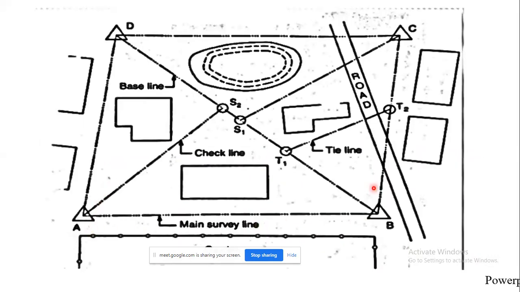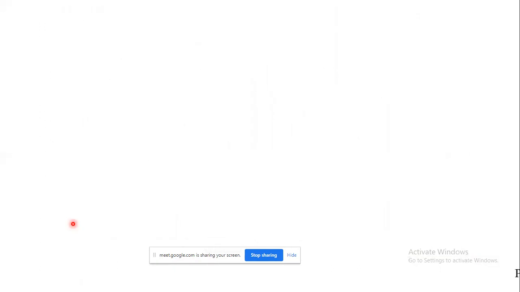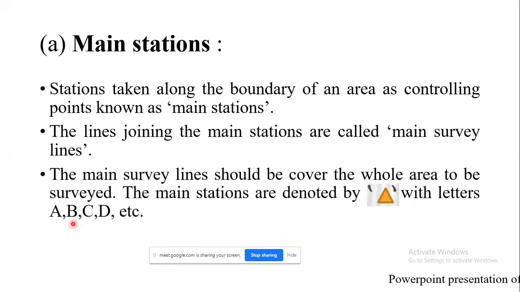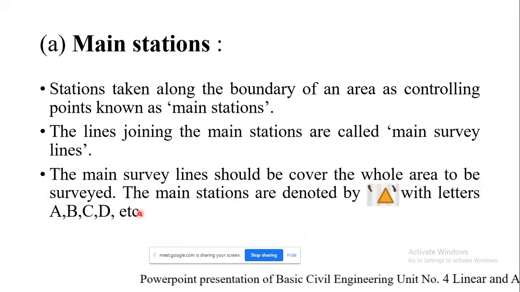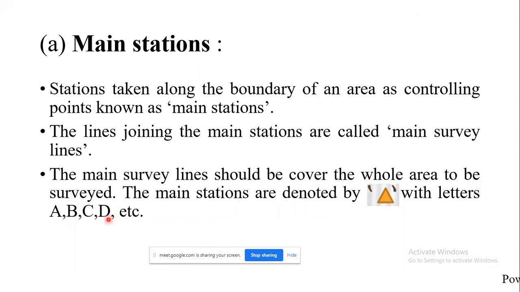So these are nothing but main survey lines. That is AB, BC, CD, DA. Okay, and their main stations have been marked by a triangle. So the main survey lines should be covering the whole area to be surveyed, and the main stations are denoted by triangles with capital letters A, B, C, D, etc.